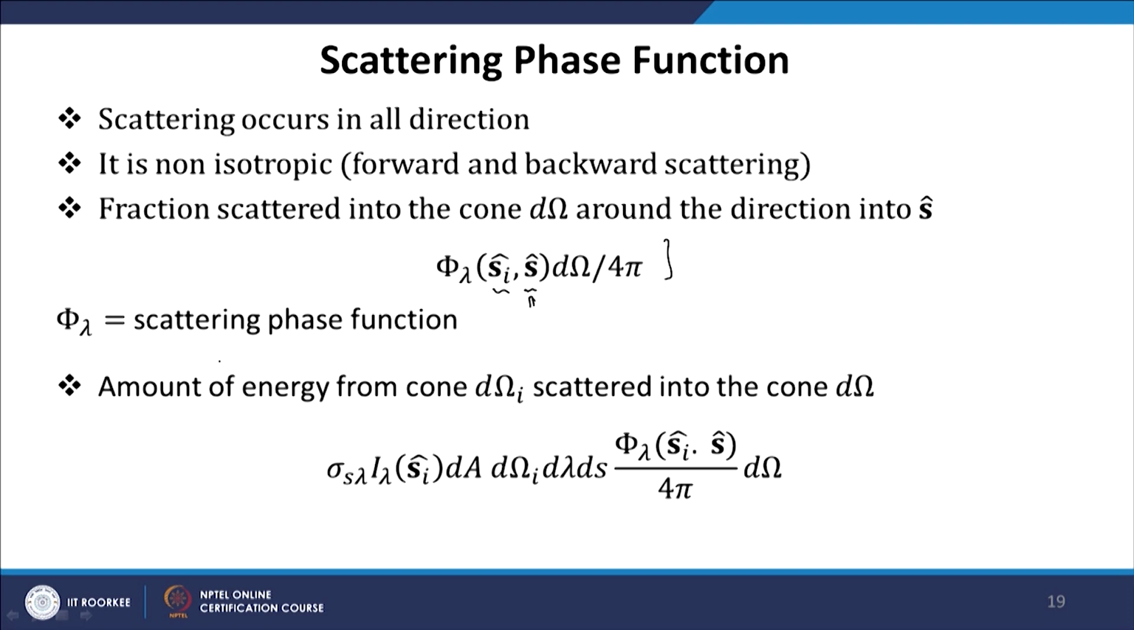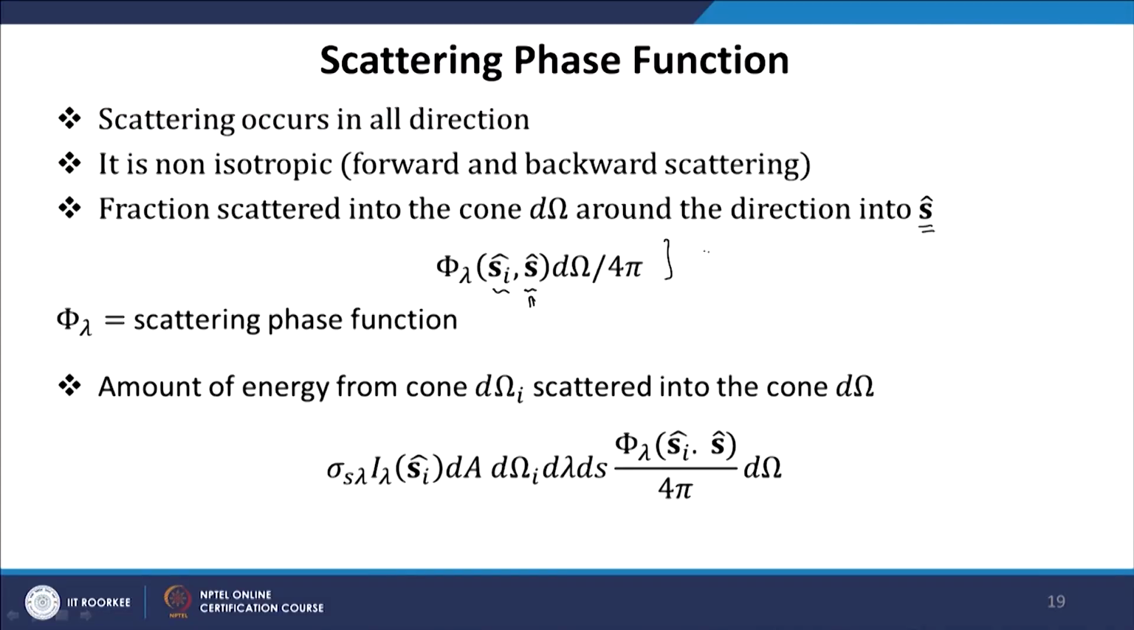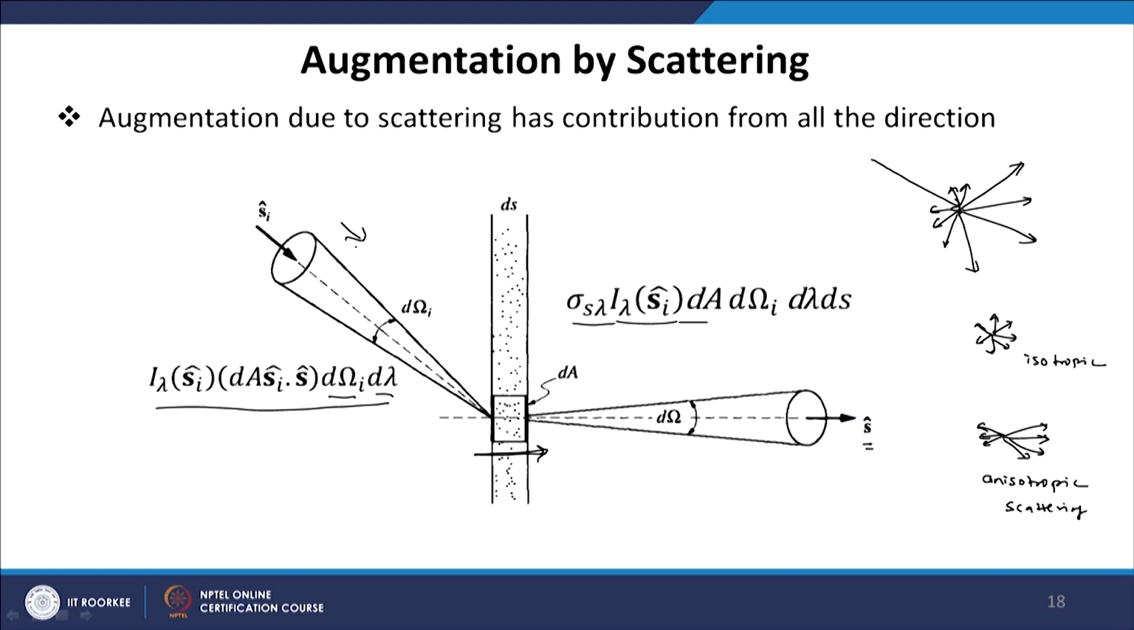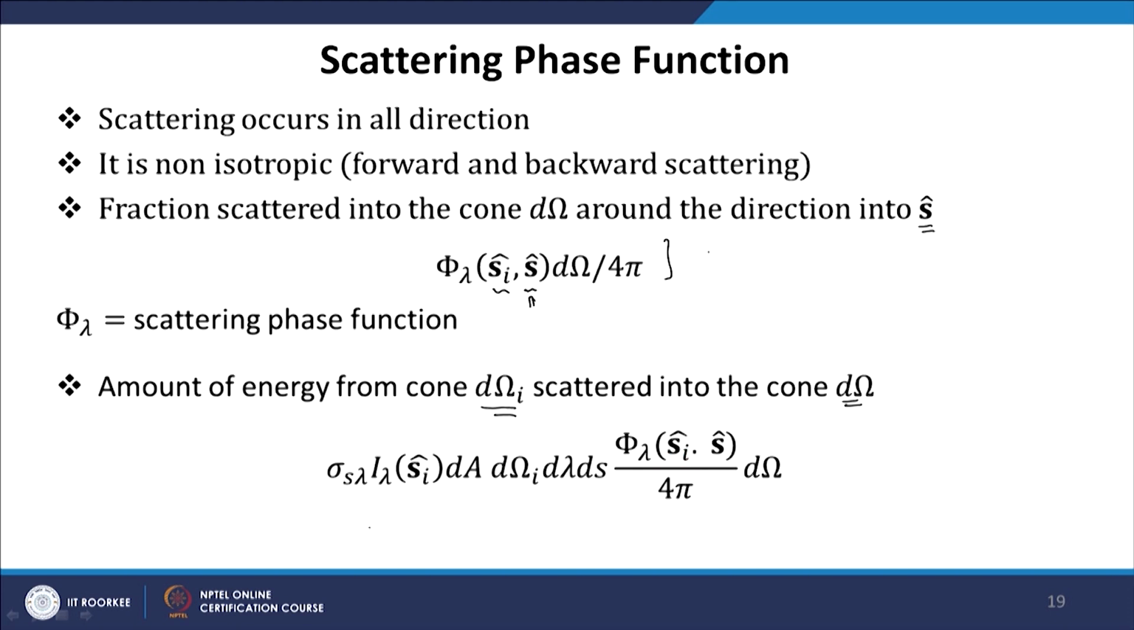Out of all the energy scattered, this fraction is the amount of energy scattered in a given direction S, because we are writing the radiative transfer equation for this direction S. We want to know how much radiation coming from a certain direction S I is actually scattered and adds to the intensity in direction S. So, with this, the amount of energy from cone d omega I scattered into the cone d omega, that is, radiation coming from this direction and scattered into this direction, leads to an increase in intensity, and this can be written by this expression.